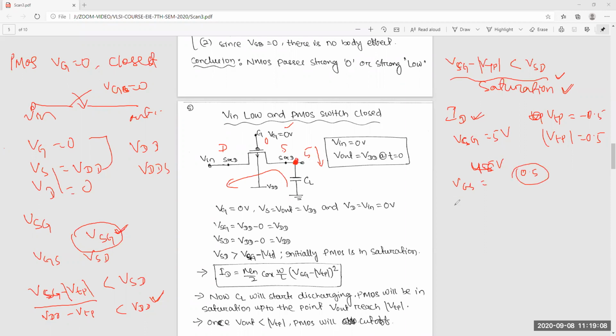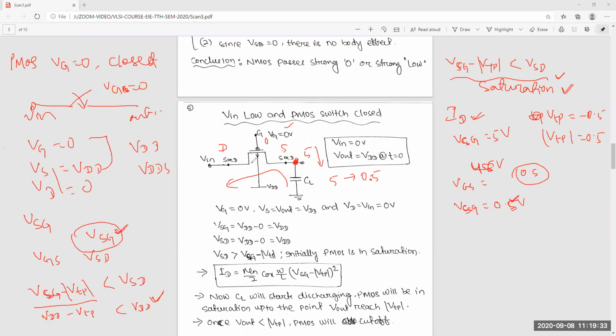So what is the VSG voltage when it is 0.5 voltage? VSG is equal to 0.5 voltage. After that, it will not decrease.